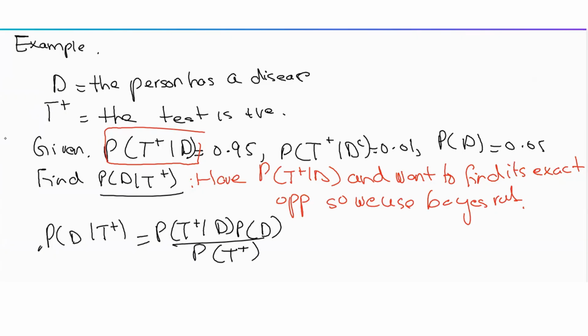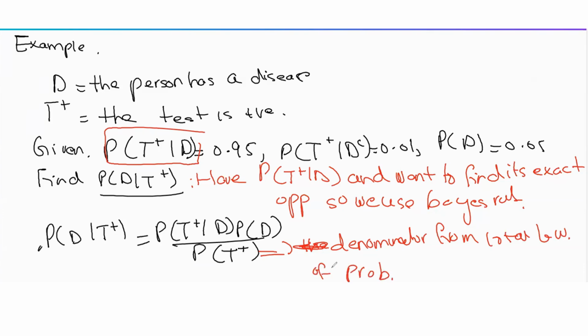The denominator is going to come from the law of total probability, where we find this unconditional probability by conditioning on mutually exclusive and collectively exhaustive events, in this case D and D complement.